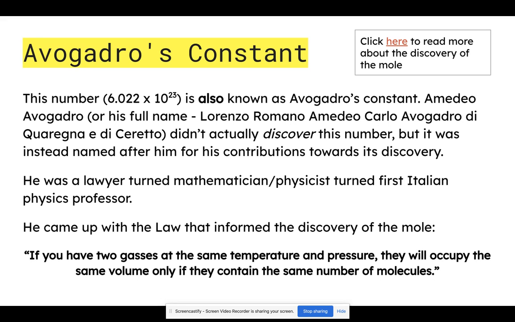Amadeo Avogadro didn't discover this number, but it was named after him to thank him for his work towards the discovery of the number. He started off his life as a lawyer and then got really interested in maths and physics and then became Italy's first physics professor. So that's pretty cool. And he came up with the law that then informed the discovery of the mole, which is that if you have 2 gases at the same temperature and pressure, they will occupy the same volume only if they contain the same number of molecules, which is known as Avogadro's law.